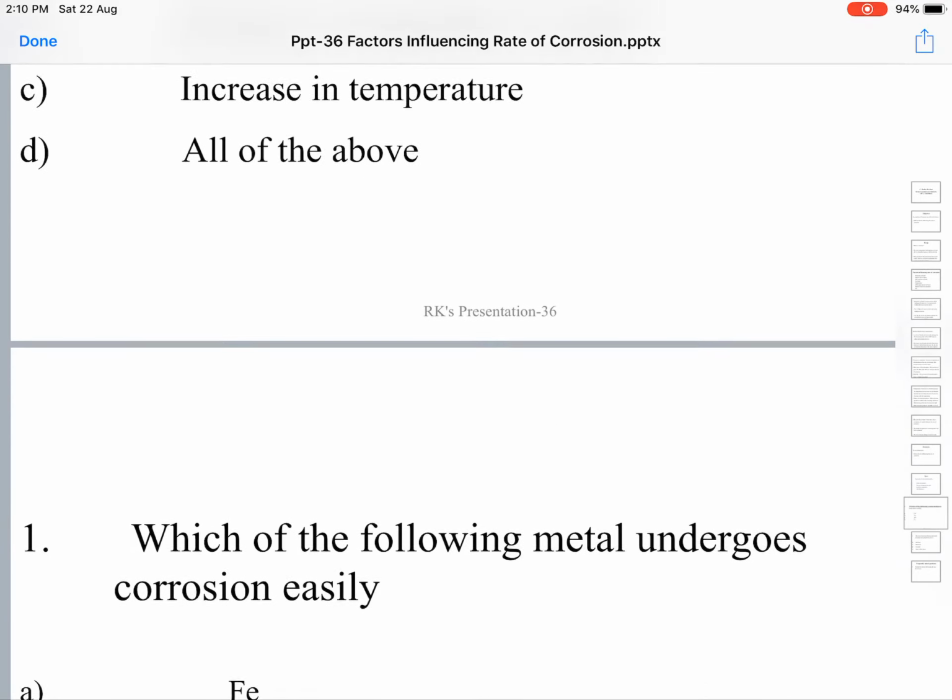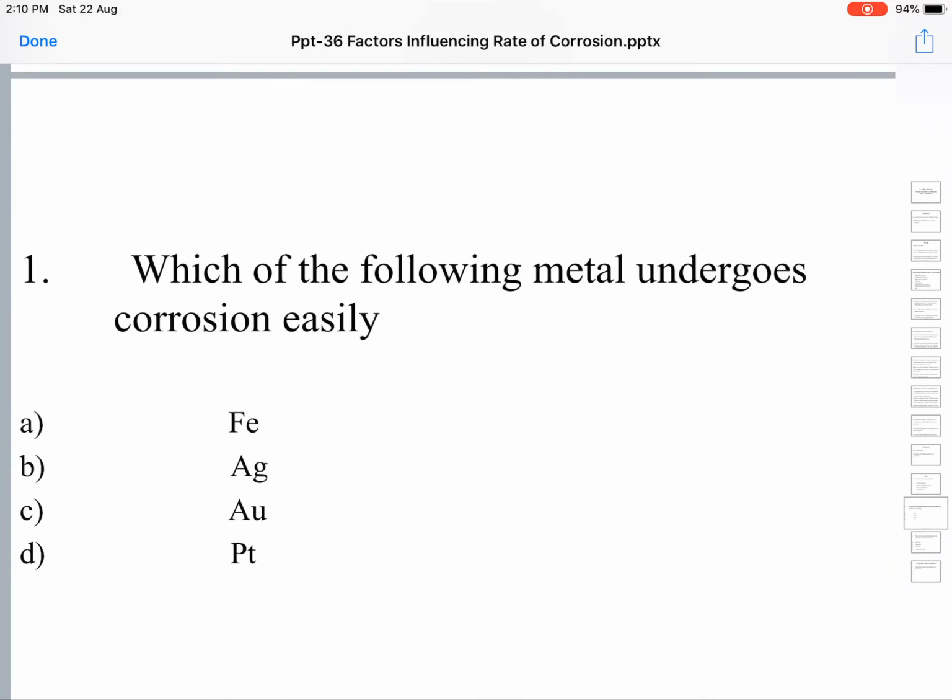Next question: which of the following metals undergoes corrosion easily? Silver, gold and platinum are called noble metals. They are less reactive, so they don't undergo corrosion easily, whereas iron undergoes corrosion very easily.